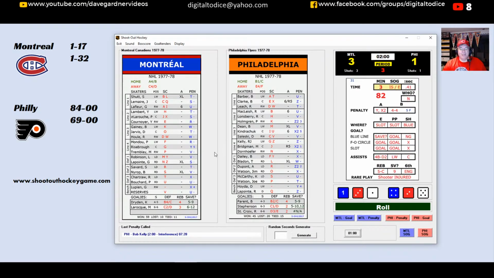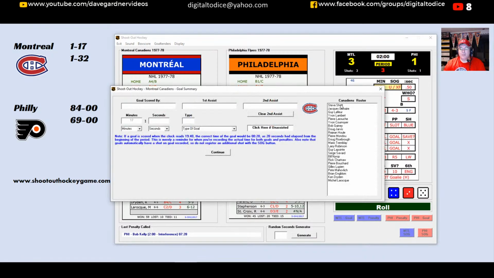And to put the series away, it's Guy Lapointe. Guy Lapointe moving in to the slot. The defenseman moving in on Perron. Lapointe saved by Perron and the rebound. Rebound of a 4. Rebound is a score. And it's 4-1, and the Canadians are celebrating on the bench. Let's see who got the goal here. It was Steve Shutt on the rebound of the Lafleur shot. So we're just going to call it Shutt from, that was the Lapointe shot.